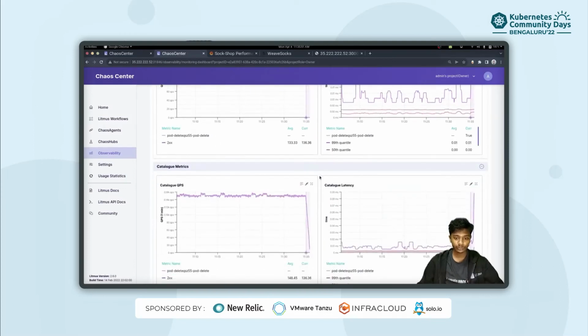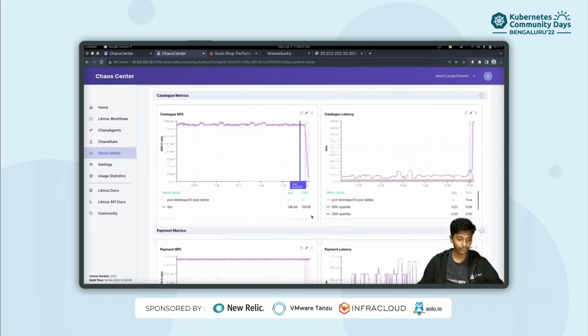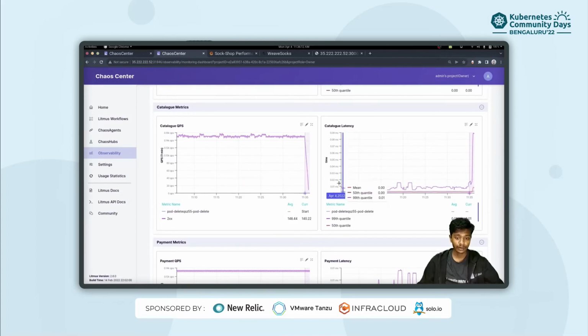So as part of this observability dashboard for SockShop, as you can see, at this specific time, our pod delete experiment has been started, and you can see that our graph is going down right now. While our other metrics such as orders or payment are fine since the beginning of the chaos experiment, the catalog is not the same. The queries per second from catalog is progressively going down since we have injected this chaos. And at the same time, the catalog latency is also going very high since there are no pods at the moment to serve the requests.